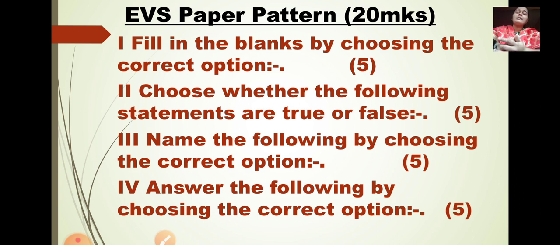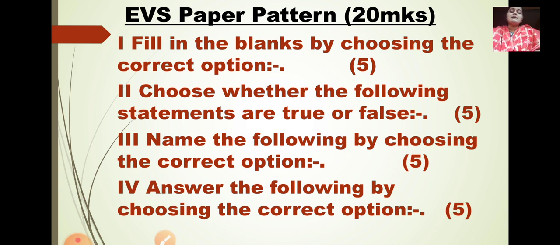But children, don't take it lightly, as you are going to get options for every question. Unless and until you learn, you will not know what the correct option is and which option to choose. So even if we provide you 10 options or 20 options, you should learn, because to choose the correct option, studying and learning is important. So start learning and studying the objectives thoroughly and perfectly. Even one line answers are also objectives. So don't avoid one line answers, one sentence. You have to learn that too.